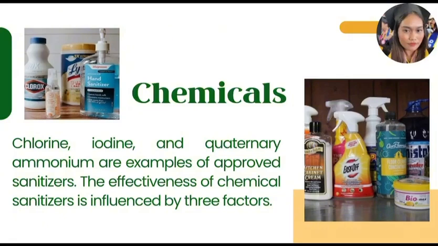The second type of sanitizing method is chemicals. Chlorine, iodine, and quaternary ammonium are examples of approved sanitizers. The effectiveness of chemical sanitizer is influenced by three factors.